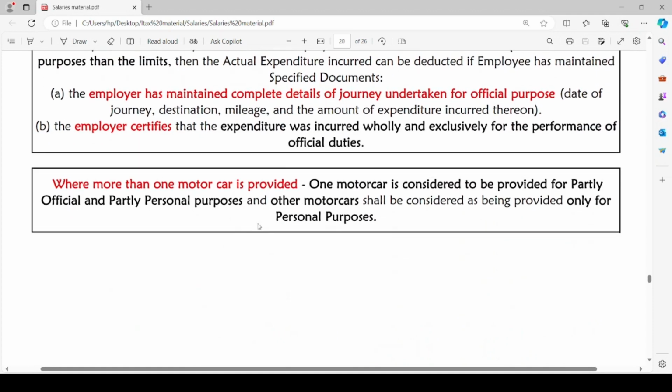Where more than one motor car is provided to the employee, one motor car is considered to be provided for partly official and partly personal purposes. The other motor cars shall be deemed to be provided only for personal purpose. So we have to take only one motor car as provided for partly official and partly personal purpose. The other motor cars shall be considered as being provided only for personal purpose of the employee.